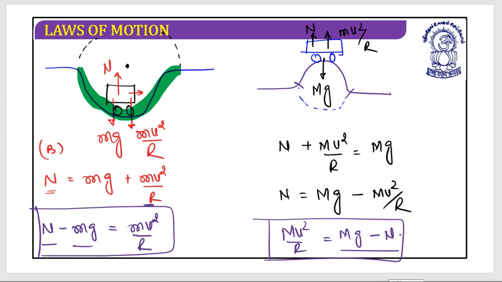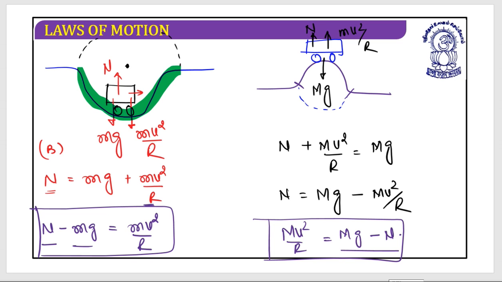Is it clear? So every time there are different agencies which provide the centripetal force for us. How could I come to know who will provide it? So always act wisely. Apply mv square by r outside the circle.